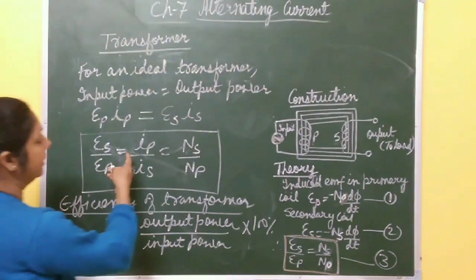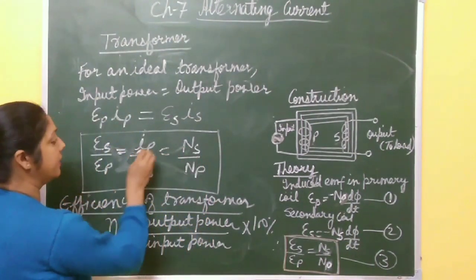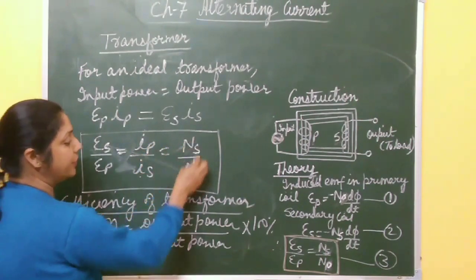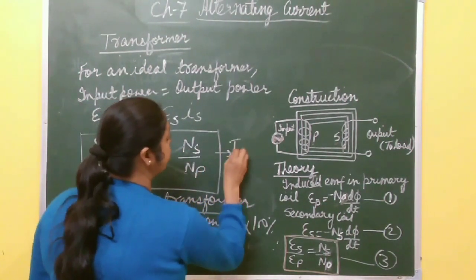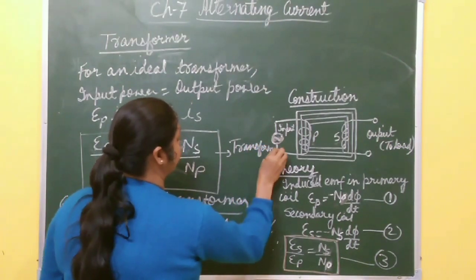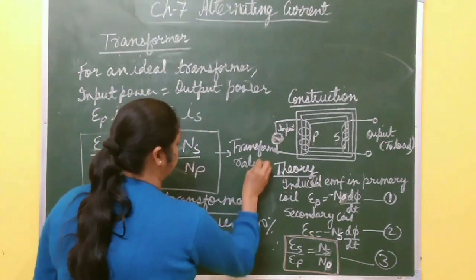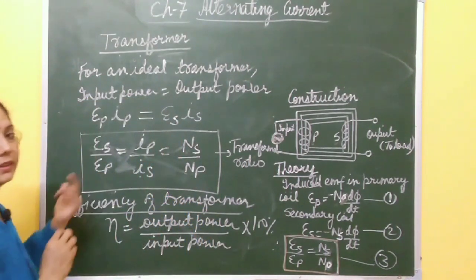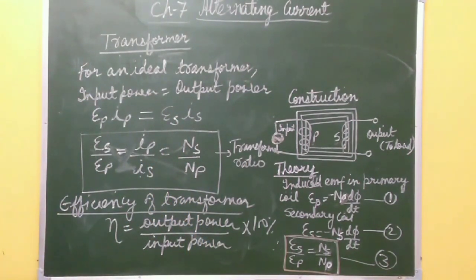One more thing: this ratio, ES by EP equals IP by IS equals NS by NP, is called the transformer ratio. For the numerical part, this formula is very important, right? So please take a screenshot of this one.